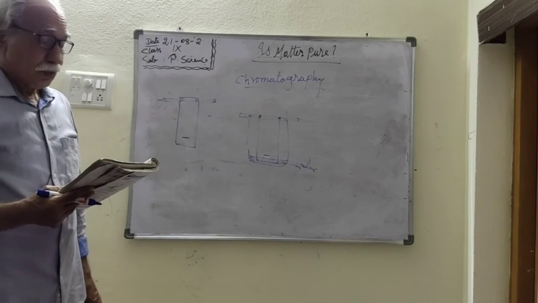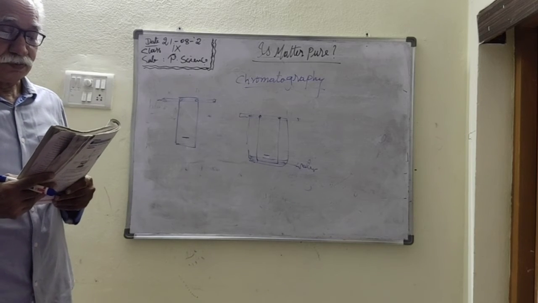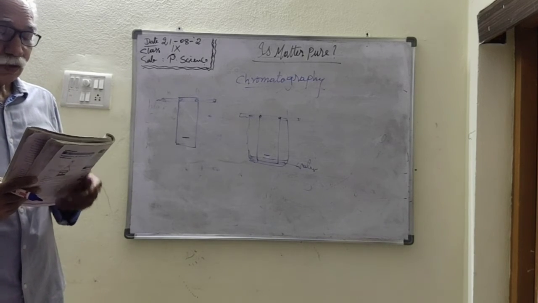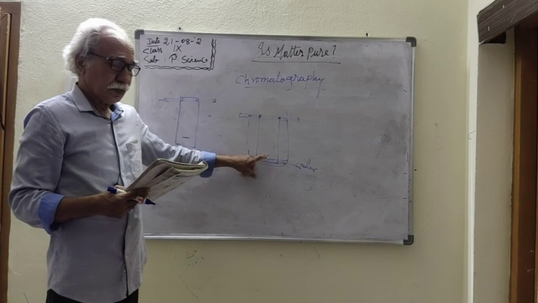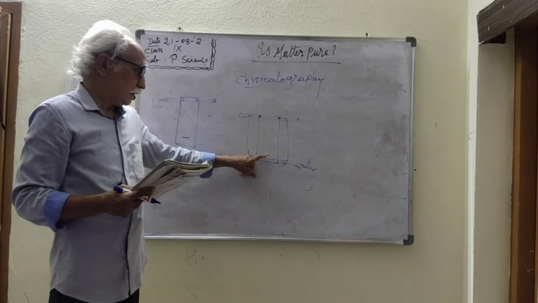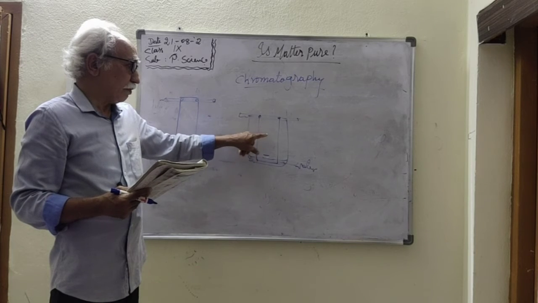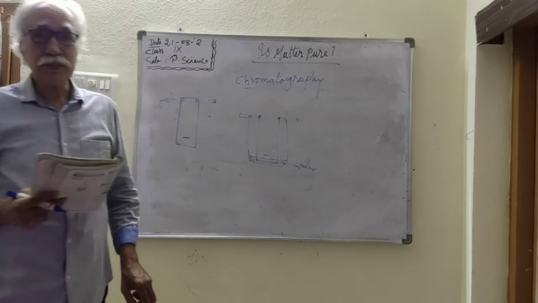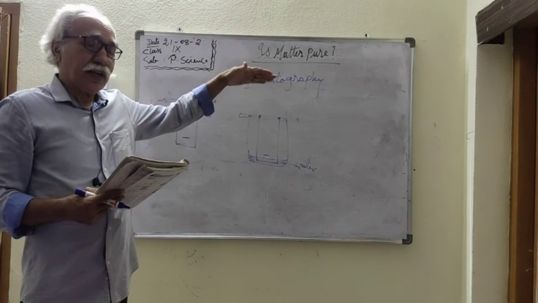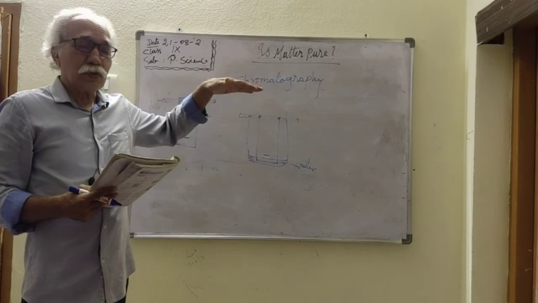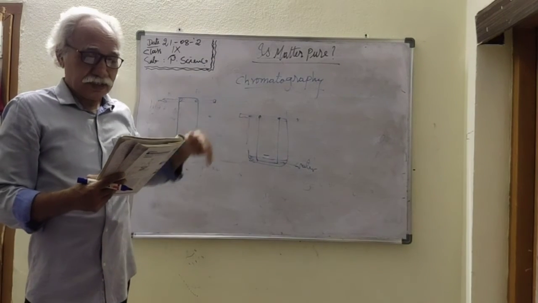Observe what happens here. The water passes through the filter paper, meaning the filter paper absorbs the water. When the water touches the ink, it breaks into different pigments. These pigments pass through the filter paper in an upward direction. Different colors are present at different levels depending upon the size of the molecules. They move upward at different heights. Large molecules move to a lesser height and smaller molecules move to a greater height.